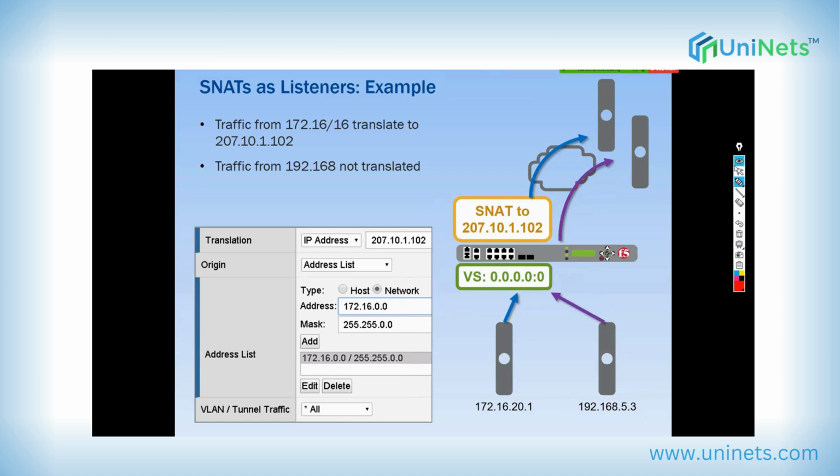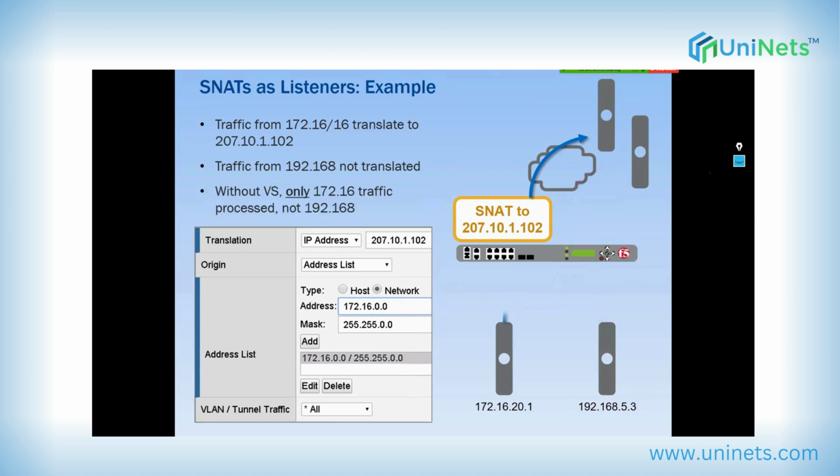Now we will take this virtual server off. Now when the traffic is incoming from 172.16.20.1, we don't have the virtual server, but only SNAT as a listener. We don't have virtual server in the sense that doesn't mean that we do not have virtual servers at all. No, we have other specific virtual servers, but towards internet, we don't have wildcard virtual server.